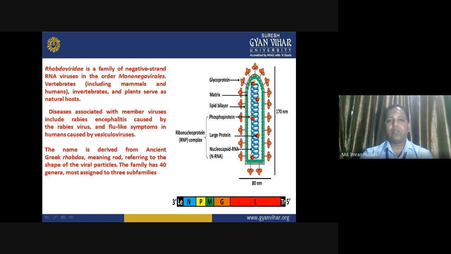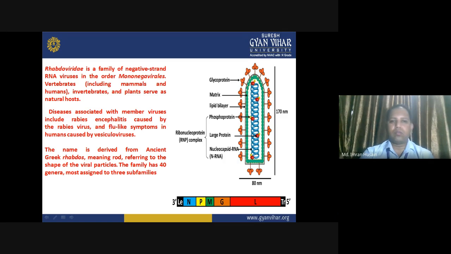So these viruses have a specialty in infecting humans and mammals. Vertebrates and plants serve as their natural host. Diseases associated with the member viruses include rabies, encephalitis caused by the rabies virus, and flu-like symptoms in humans caused by vesiculovirus.